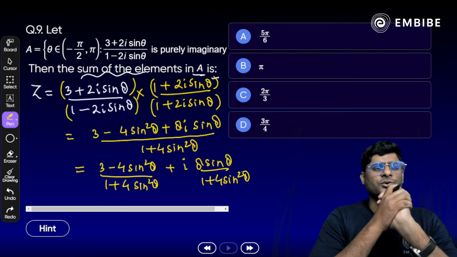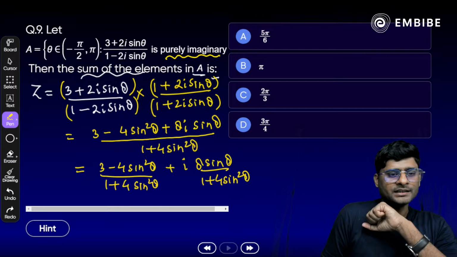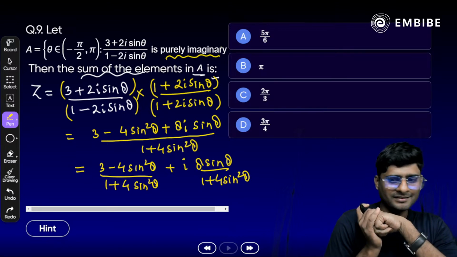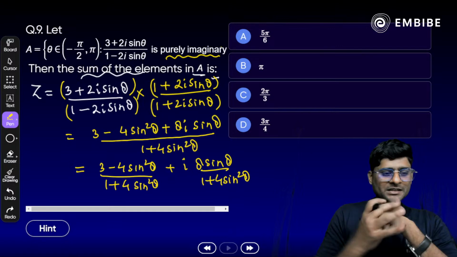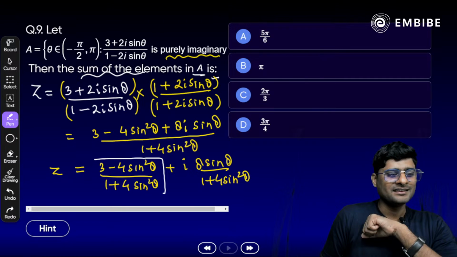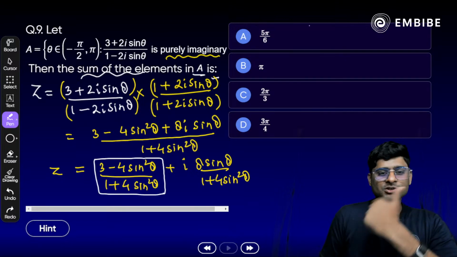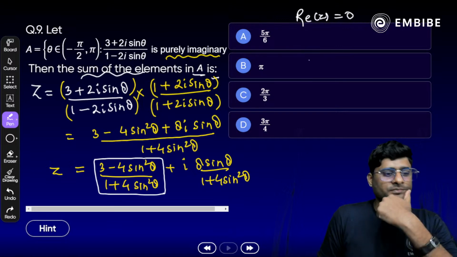Now again, according to the question, it's purely imaginary. If it is purely imaginary, then which part should be 0 here? Purely imaginary means the real part must be 0. Correct? So we write real of z is equal to 0.